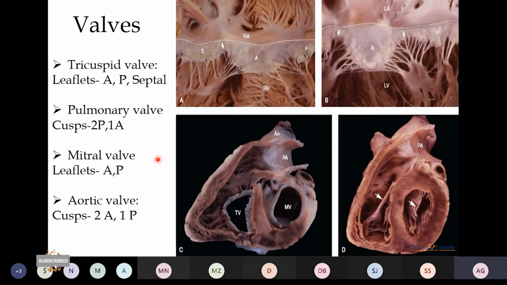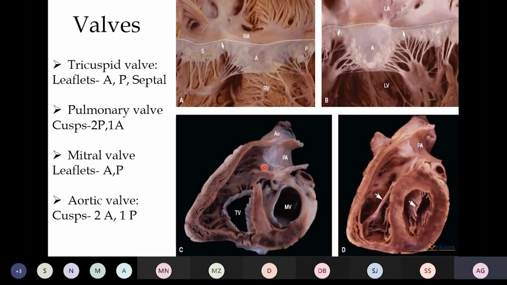Now, talking about the heart valves, the tricuspid valve has three leaflets, anterior, posterior, and septal. And the circumference of the heart valves is measured by using a string. In case of tricuspid valve, it is 3.8 to 4 centimeter. Then we have the mitral valve, which has an anterior and the posterior leaflets. Its circumference is around 2.8 to 3 centimeter.